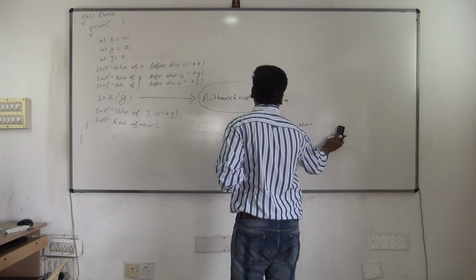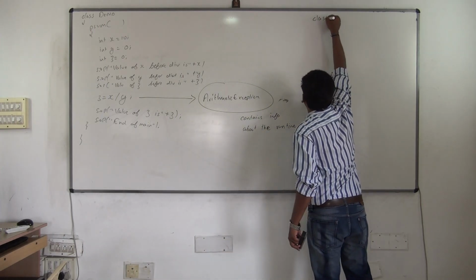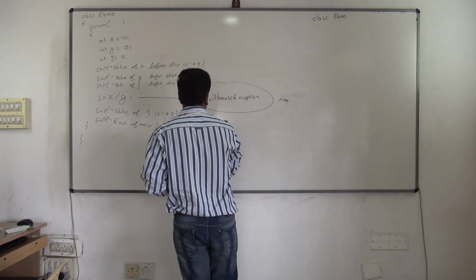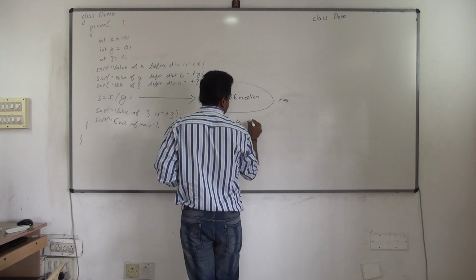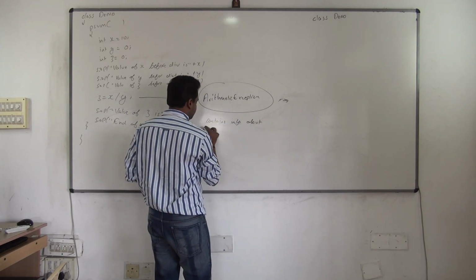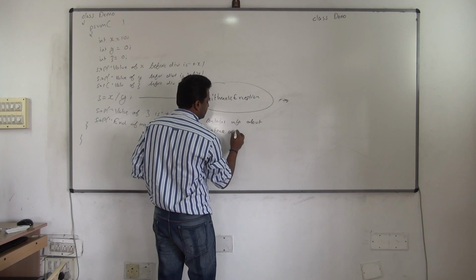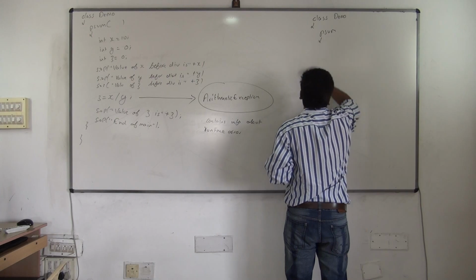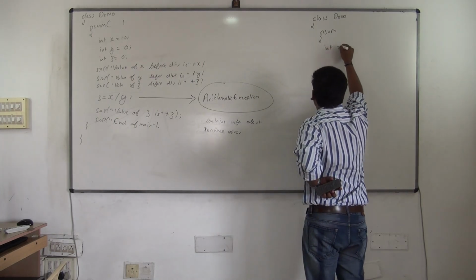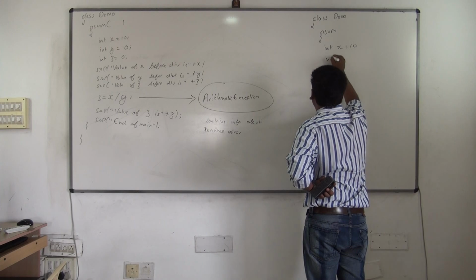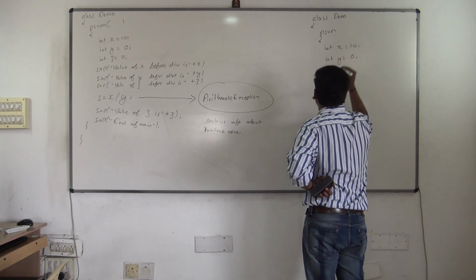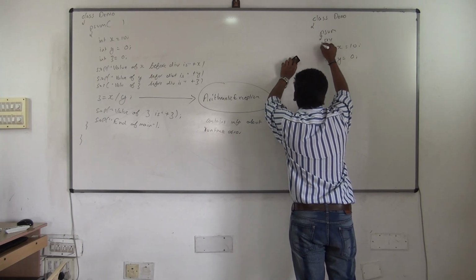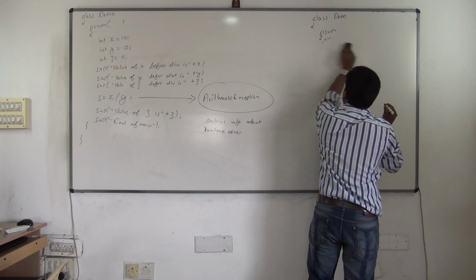Okay, so how do we do it? The same code. See this, I'll write it here. Class demo. This contains info about a runtime error. To rectify this problem, what I'll do: int x is equal to 10, int y is equal to 0. If you find that there's a problem, put this code in something called try catch.